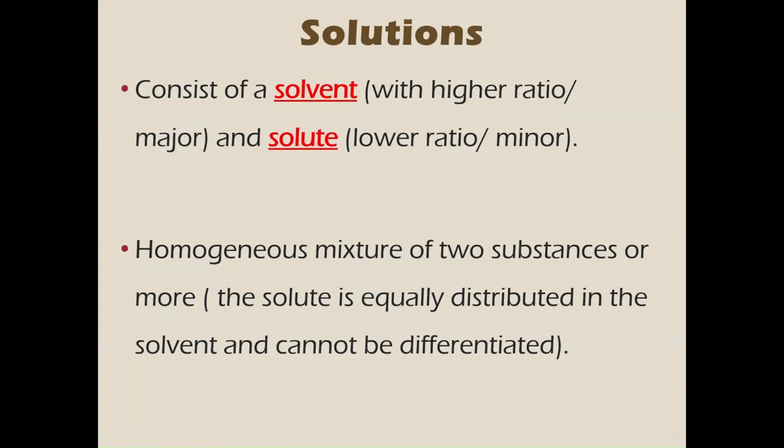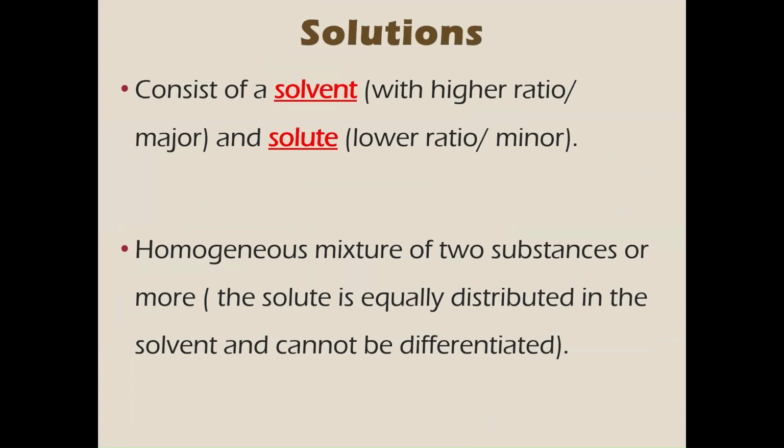In general, solutions have two components, one major and one minor. So it consists of solvent, which usually will be in high ratio, and solute.